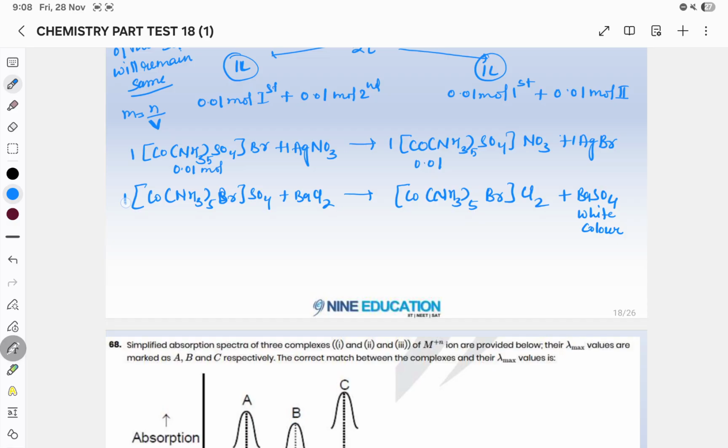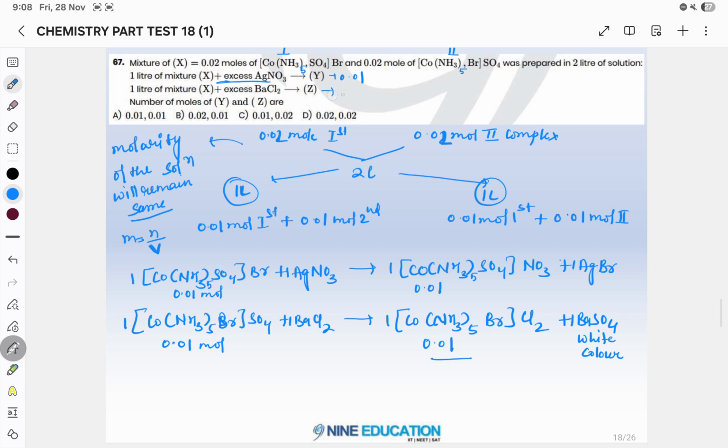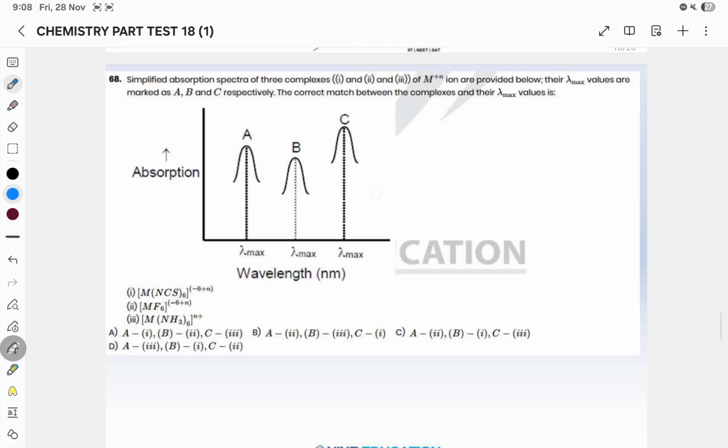So if you will see the stoichiometric coefficient, it is again 1, 1, 1, 1. So if you are taking 0.01 mole of this, it will form 0.01 mole of the product also. So your Z will also be 0.01 mole. So your answer will be 1.